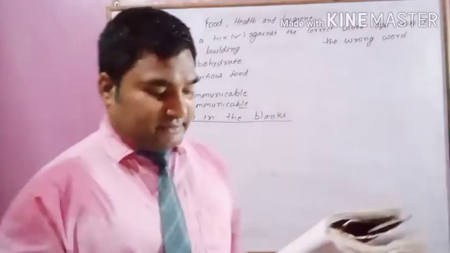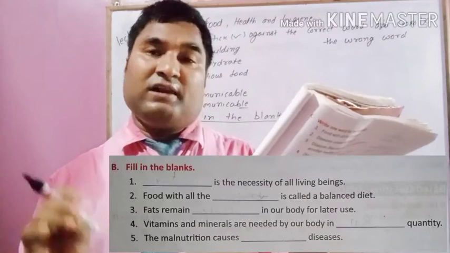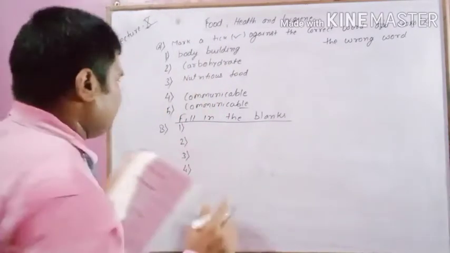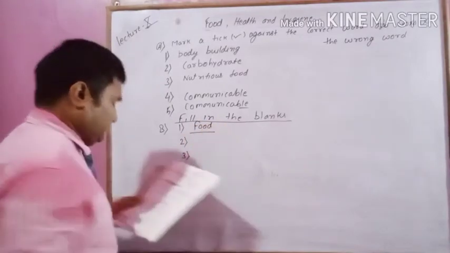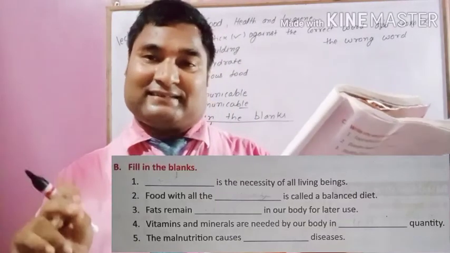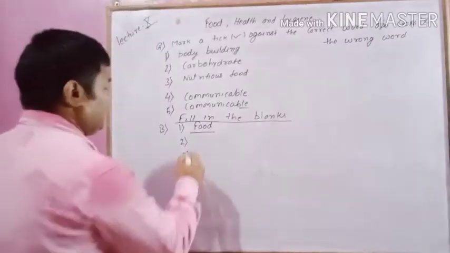Okay. Fill in the blanks. Dash is the necessity of all living beings. What is the necessity of all living beings? Food. Food is the necessity of all living beings. Second question: food with all the dash is called a balanced diet. What? Nutrients.